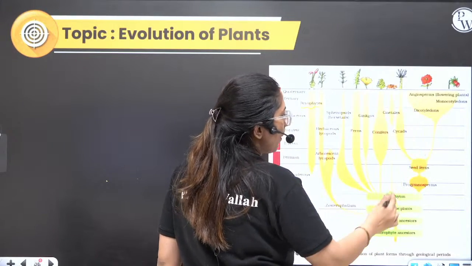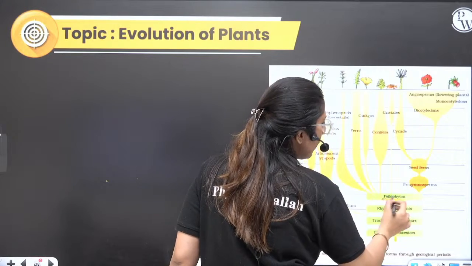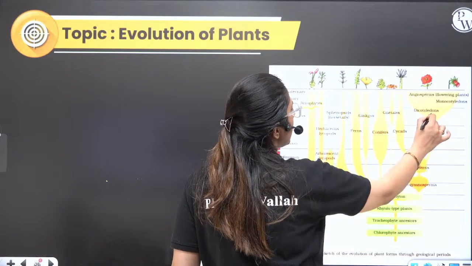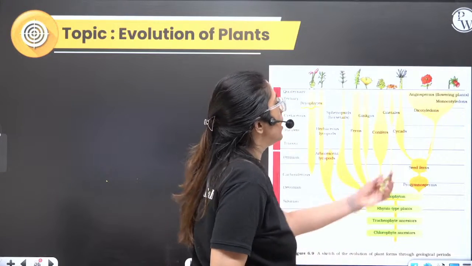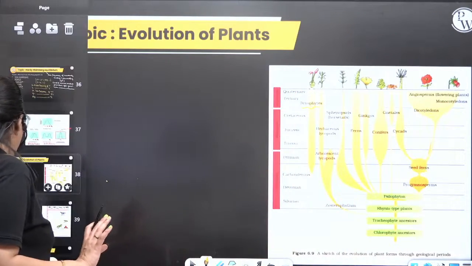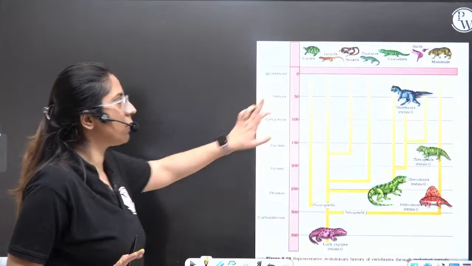Only thing you have to remember is that from these we have gymnosperms, the seed forms, then we have dicots, and then monocots. That means for dicots and monocots we have a common ancestor. Similar kind of thing is given over here also, right?